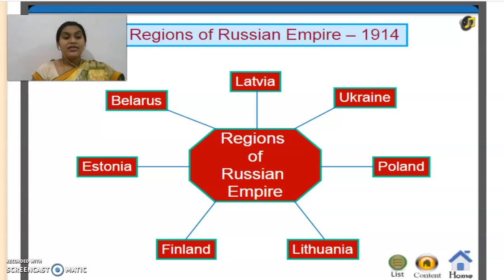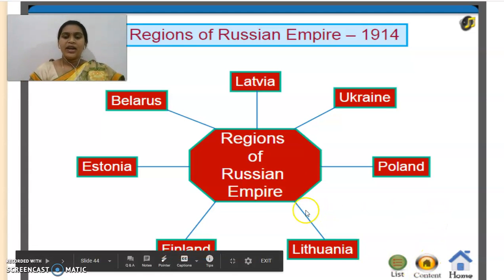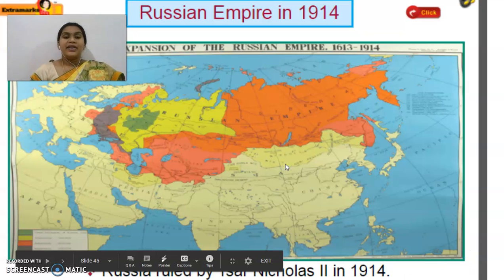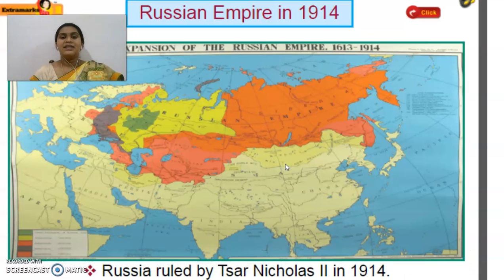Okay, so here we see it was a very big empire consisting of different regions, different religions, and different language speaking people. If you see the Russian Empire in 1914, children, such a big empire involved many other neighboring countries also.